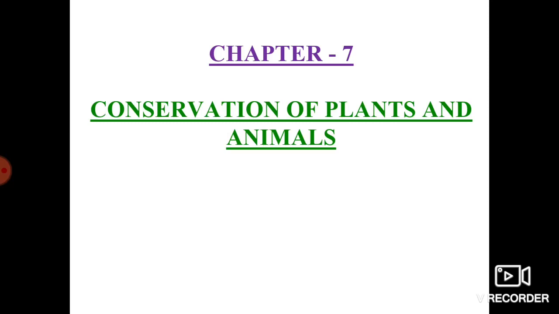Like this, each and every living organism depends on each other to maintain the proper ecological cycle. If any damage happens to this interdependence, our entire environment becomes destroyed.